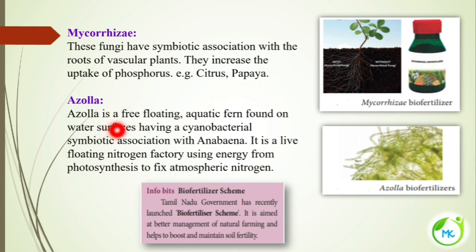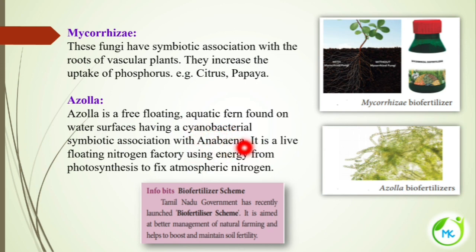Next is azolla. Azolla is a free floating aquatic fern. It is found on water surfaces, having a cyanobacterial symbiotic association with the Anabaena. So it is a fern. Fern is nothing but a pteridophyte. This aquatic fern has a symbiotic association with the cyanobacteria, that is blue-green algae.